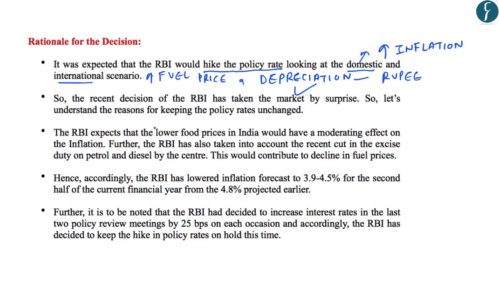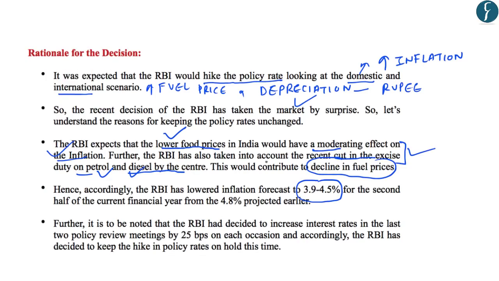Now the first factor which has led the RBI to keep the policy rates unchanged is that the RBI is expecting that the lower fruit prices in India would have a moderating effect on the inflation. Now the RBI expects that the food prices will remain low and this will lead to a moderating effect on the inflation. Secondly, the RBI has also taken into account the recent cut in excise duty on petrol and diesel by the centre. So due to this, there will be a decline in the fuel prices. Now due to these two factors, RBI has lowered its inflation forecast to about 3.9 to 4.5%, which was earlier projected at around 4.8%.